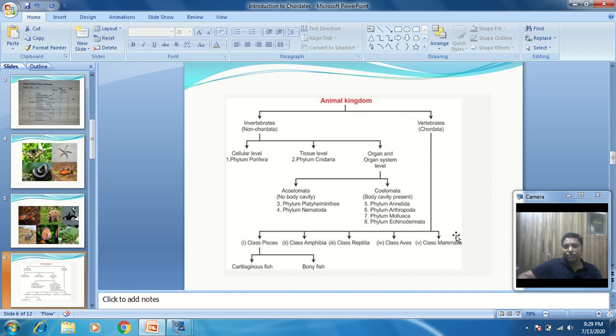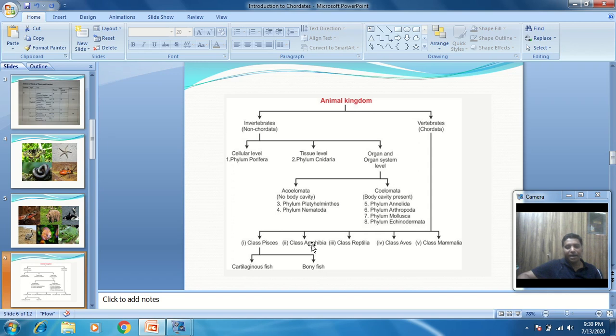Now phylum Chordata is again divided into 5 classes: class Pisces, class Amphibia, class Reptilia, class Aves, and class Mammalia. An example of class Pisces is all types of fishes, the cartilaginous fishes and the bony fishes, which come under class Pisces.